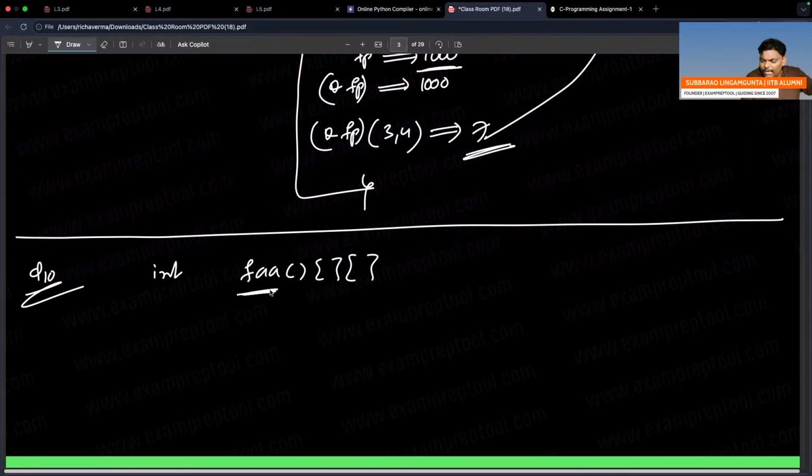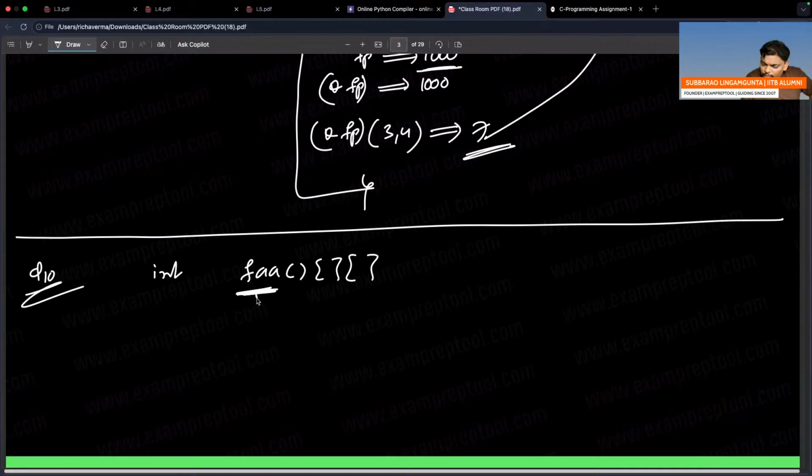Operand place, stop. So I stopped here. As usual you read. Here only one operator is fighting for this operand. See, operators only; int is not an operator, it is a keyword. So only one operator, the bracket.